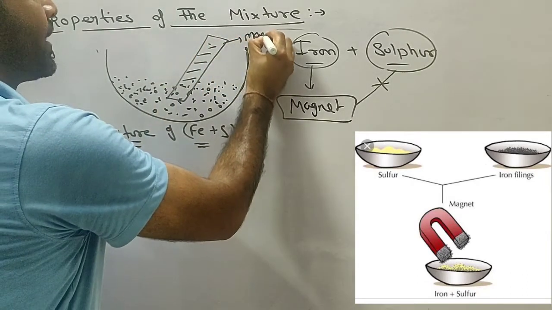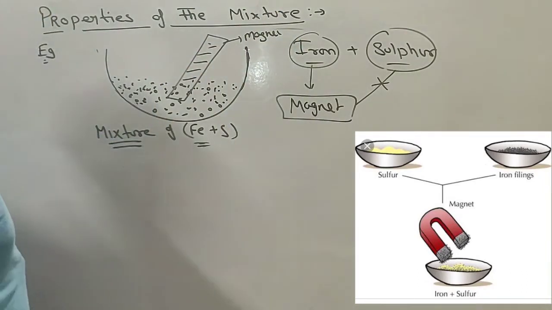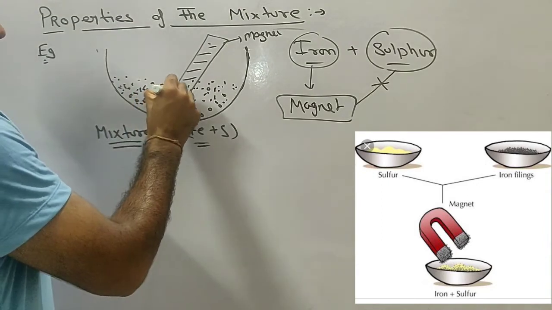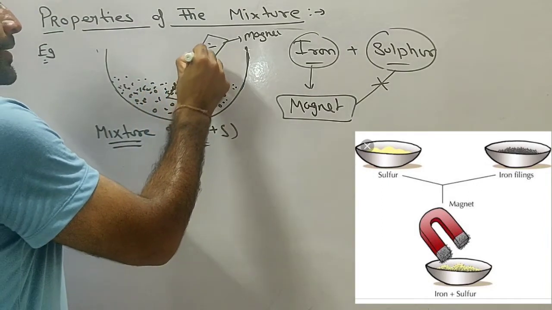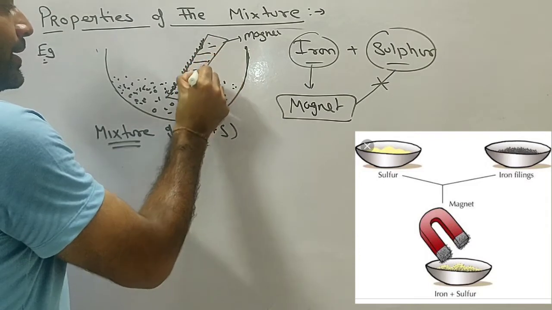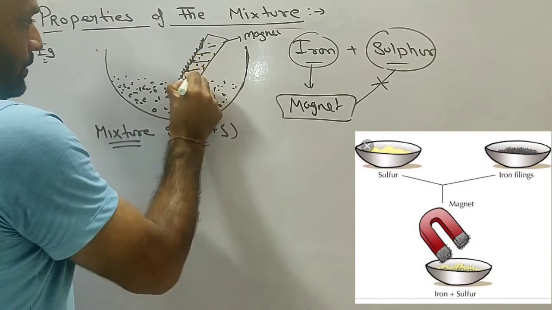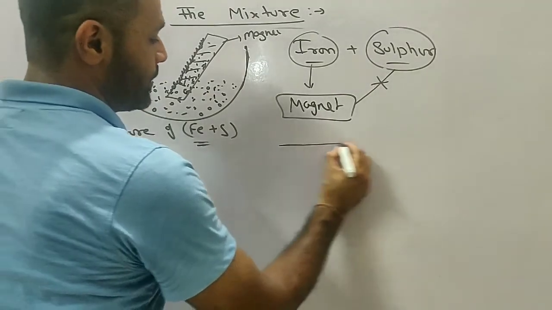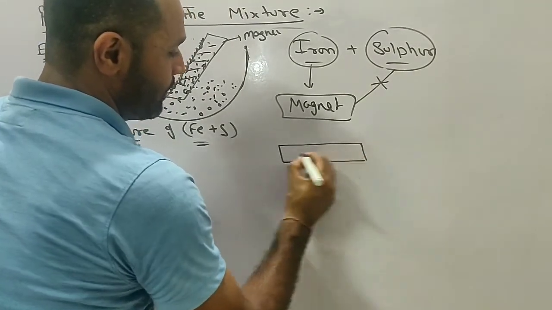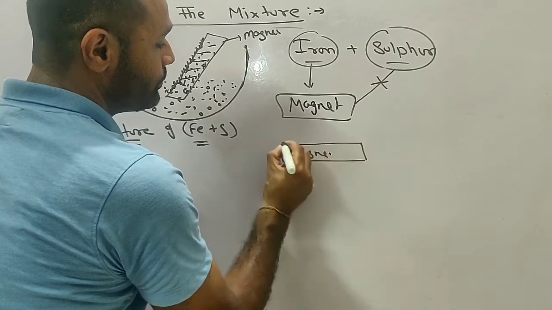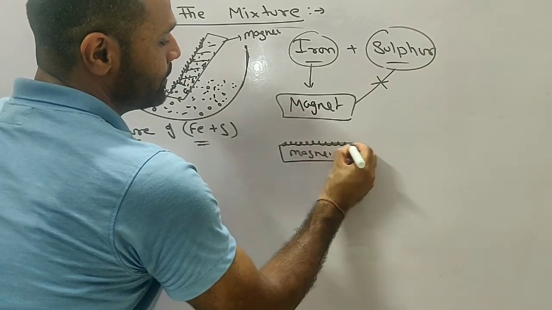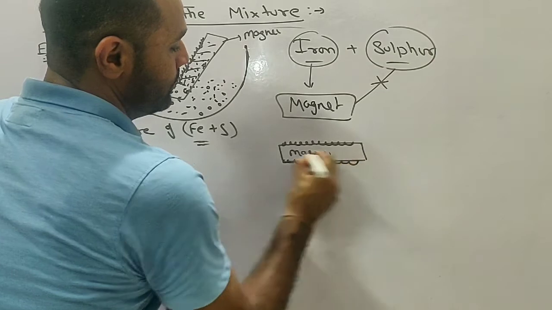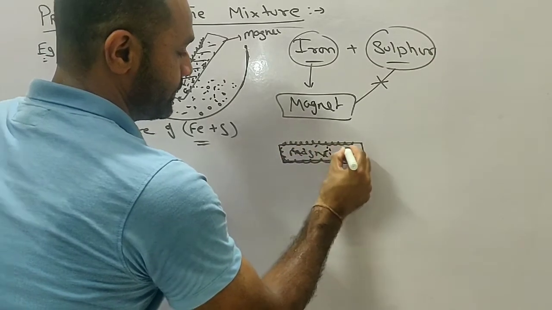So this is the magnet. What will happen? All the iron filings get attracted by the magnet and attach to it. Say this is the piece of the magnet and all the iron filings will attach to it.